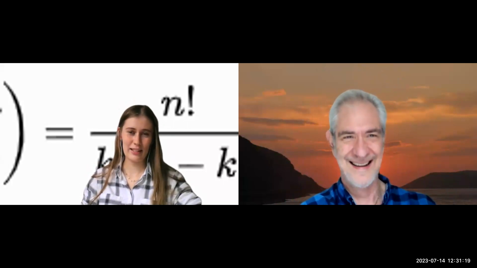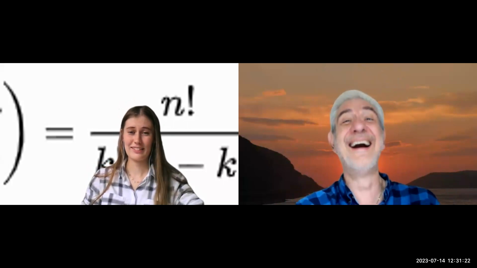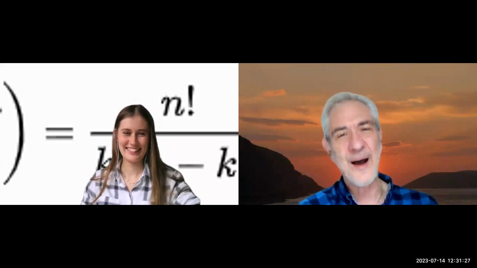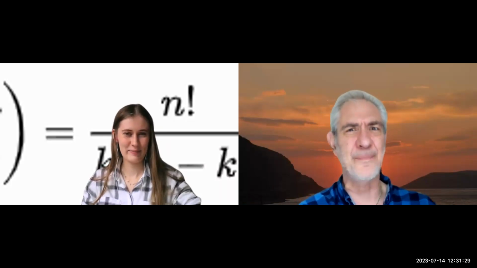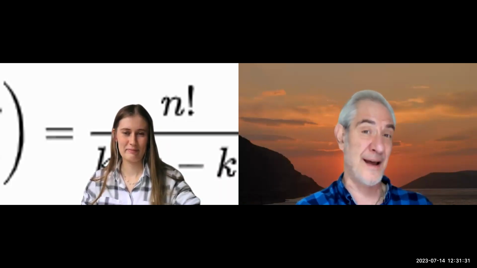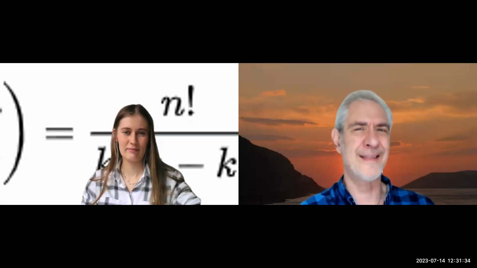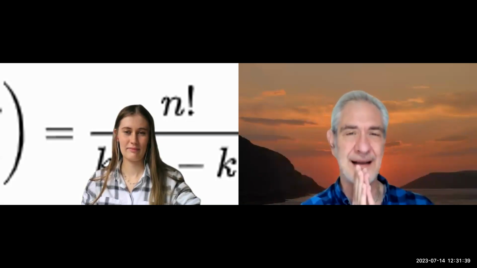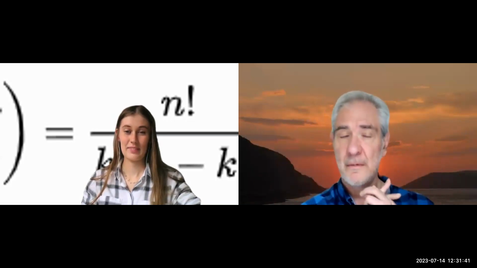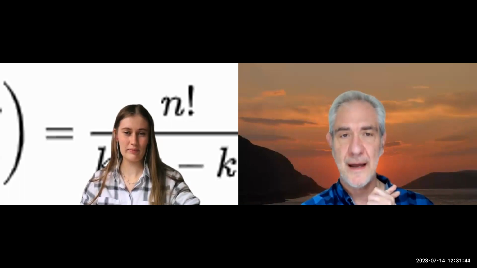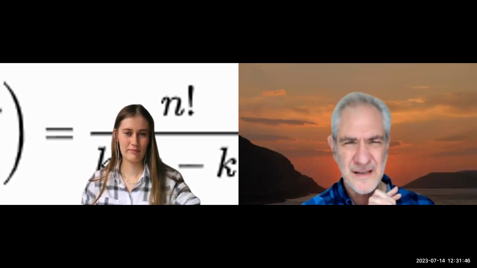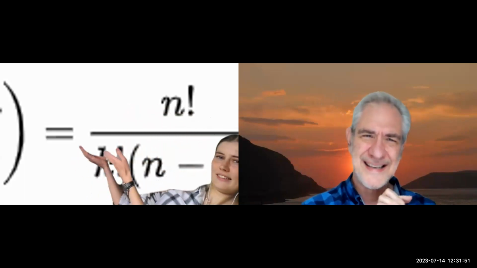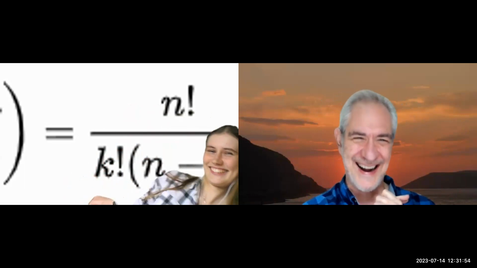I'm happy about n factorial. Are you really? I am. Are you familiar with n factorial? I am. If N was 10 and I said N factorial, I think that's how many different ways I can arrange those 10 distinct objects in a row, right? Absolutely. Permutations, yeah. But then you got some other business under there with K. Yes, N factorial over K factorial times N minus K factorial. Yes, that's right.